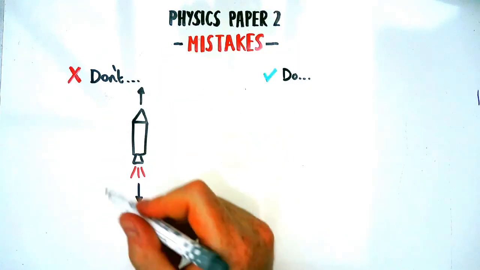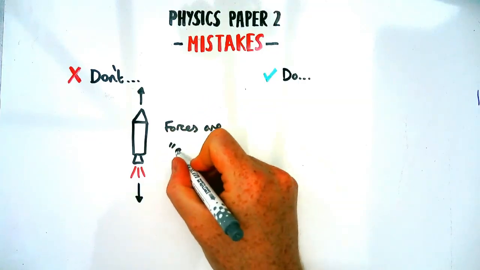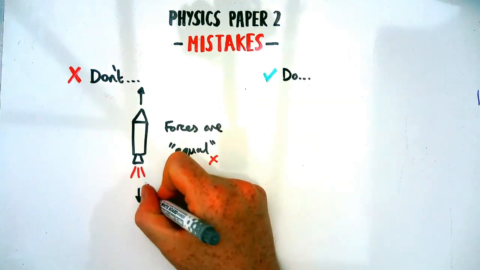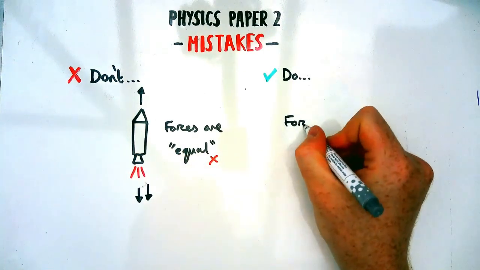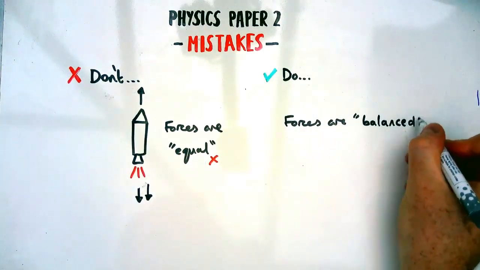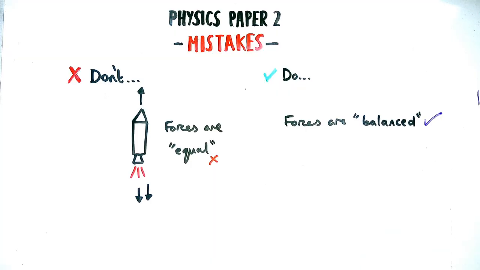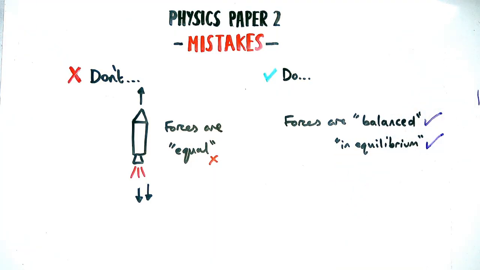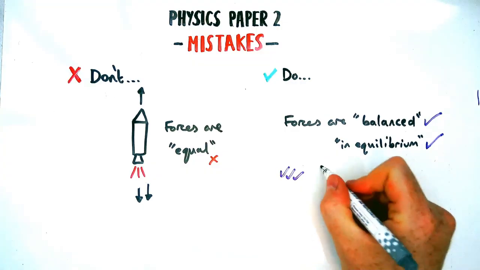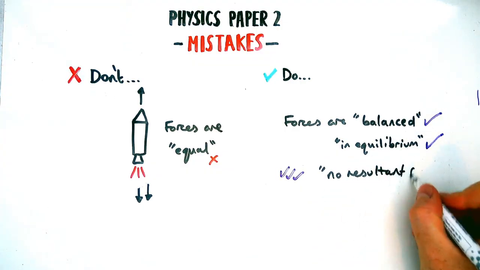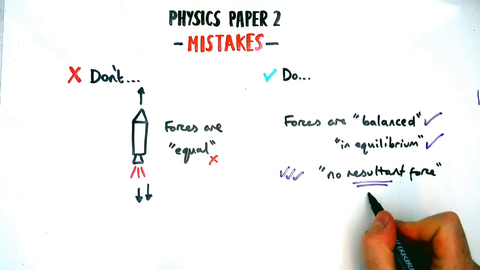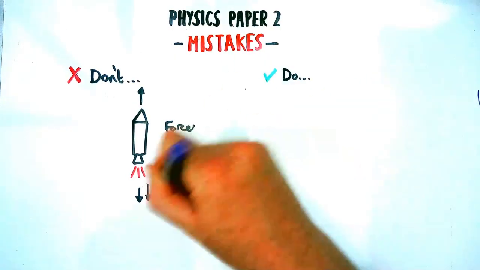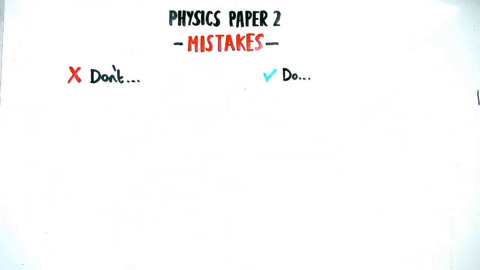If I've got forces acting on it, don't say that forces are equal, even if the arrows look like they're equal in length. Okay, now this might not always be incorrect, but imagine you had a couple of arrows down that therefore add up to make the up arrow. A better way of saying it is saying they're balanced or they're in equilibrium. Okay, and the absolute favourite of mark schemes is to say that instead of those two, say there is no resultant force, or resultant force is zero. It means the same thing, but equal you'll not find on mark schemes, okay, but you'll find those other ways of phrasing the same thing.